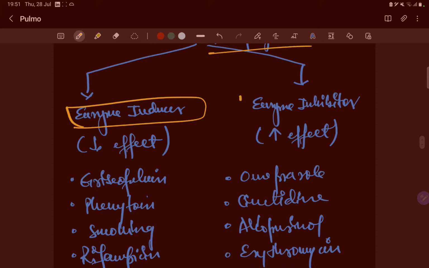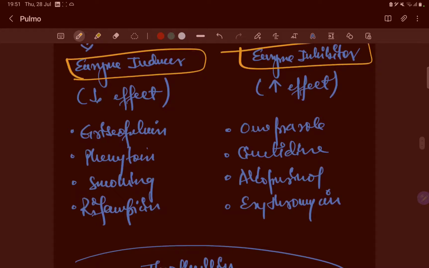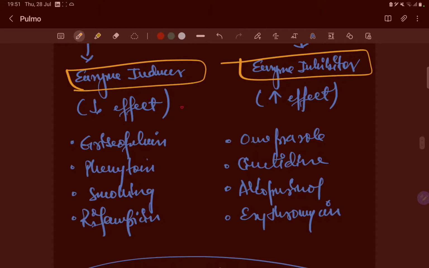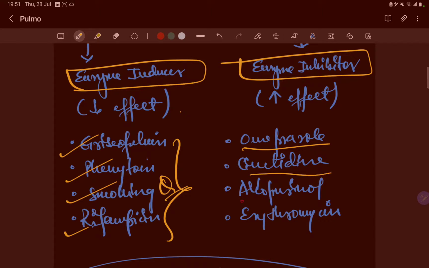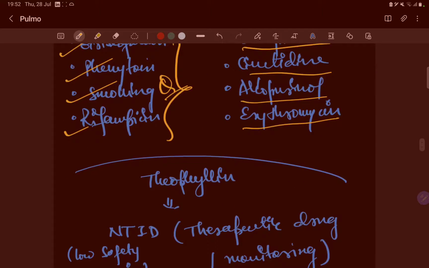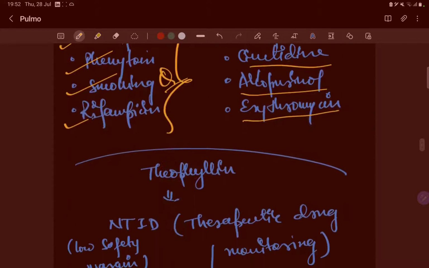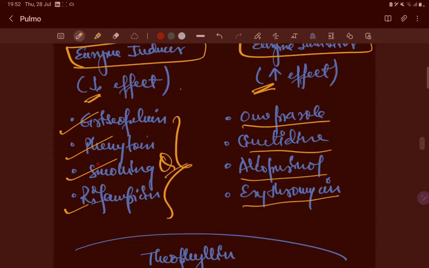Why? Because it is metabolized by CYP1A2, so enzyme inducers decrease the effect of theophylline, that is griseofulvin, phenytoin, smoking, rifampicin. And enzyme inhibitors like omeprazole, cimetidine, allopurinol and erythromycin increase its effect. Okay, so you will learn more. Don't get confused. And smoking, you can see it is very important, respiratory problems and smoking.